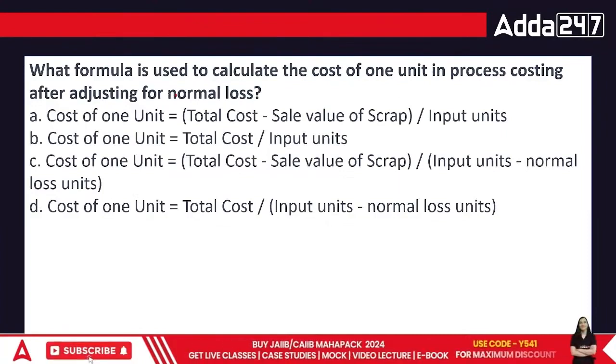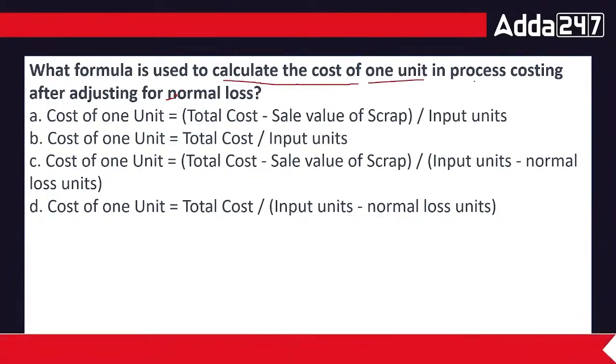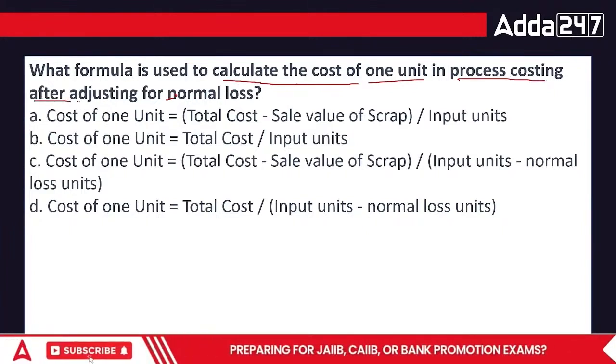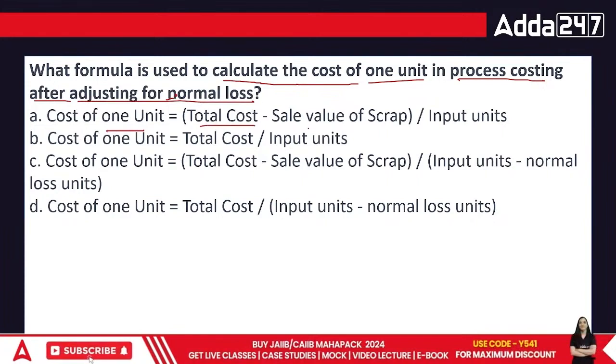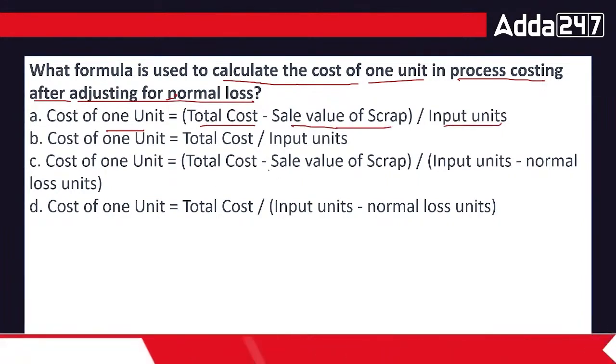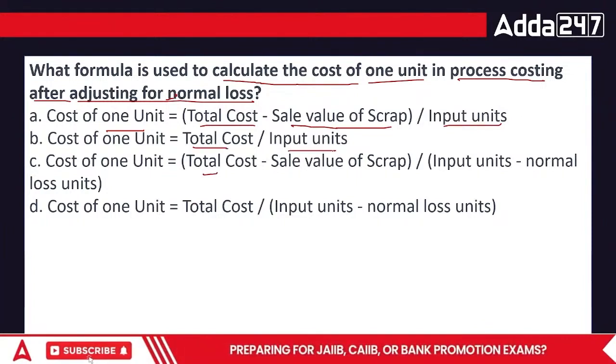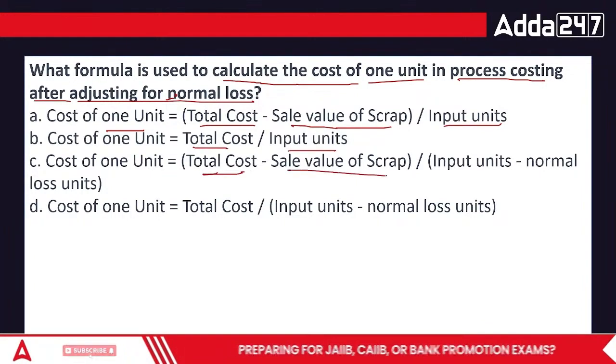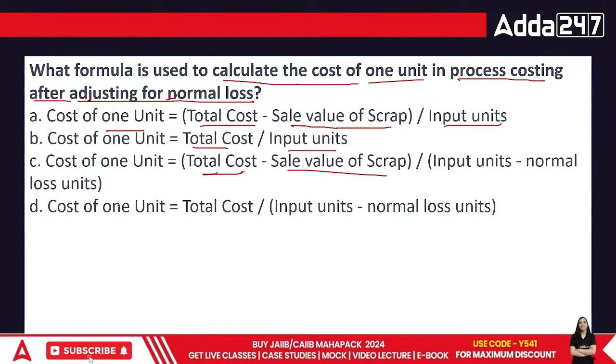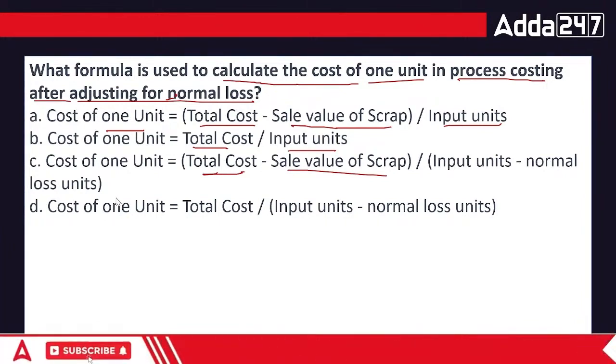What is the formula used to calculate the cost of one unit in a production process after adjusting the normal cost? Cost of one unit is equal to total sales minus sales value of the scrap divided by the inputs, or total cost divided by input units, or total cost minus sale value divided by input minus normal cost, or the last one. The correct answer in this question is C, everyone.